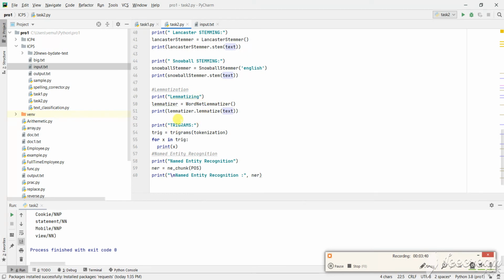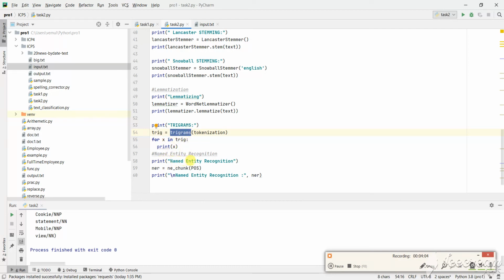In the fifth part I have been asked to find the trigrams of this tokenized data. I have directly used the keyword trigrams. In the last one we used the n-gram range 1 comma 2, but here if you write trigrams it will directly be 3. And I have printed this.